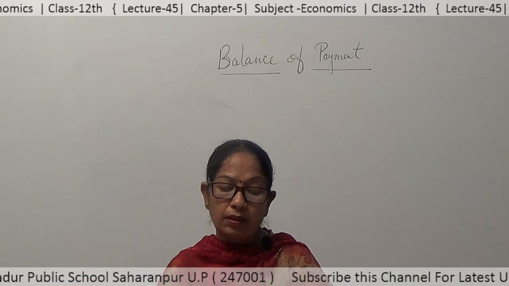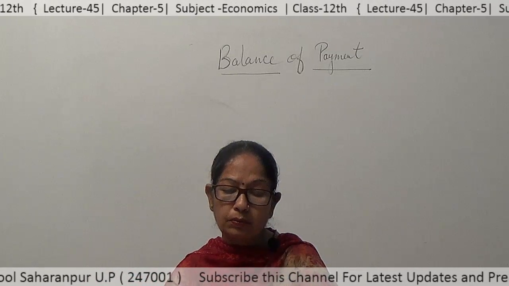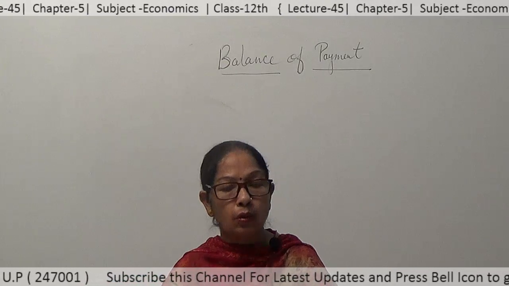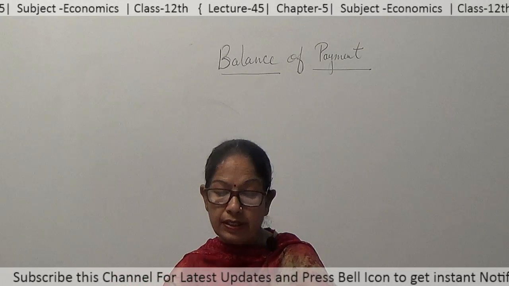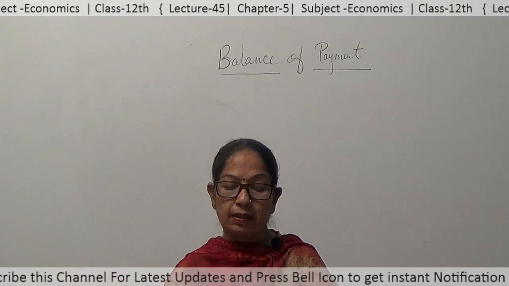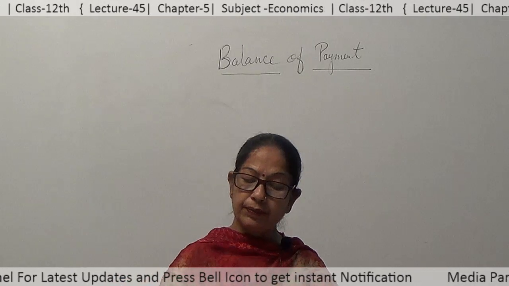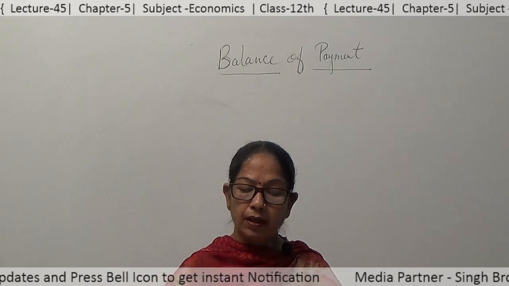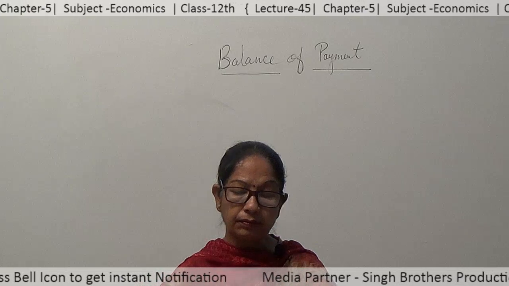So central bank may use surplus to purchase foreign securities, foreign currency or gold, which may increase official reserve of foreign exchange. The official settlement approach is based on the assumption that monetary authority is the ultimate financer of any deficit in BOP or ultimate recipient of any surplus.